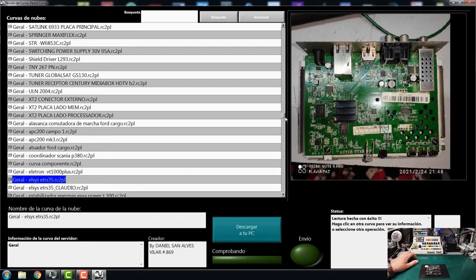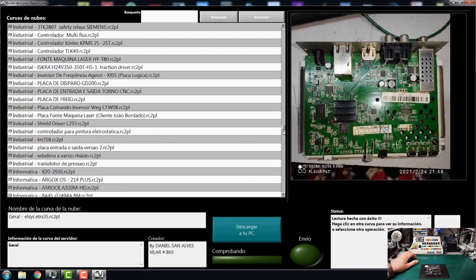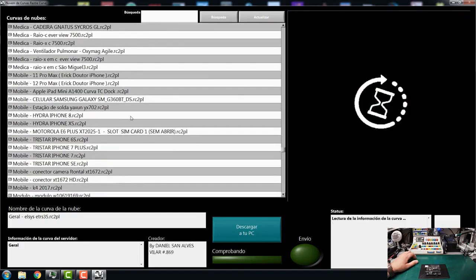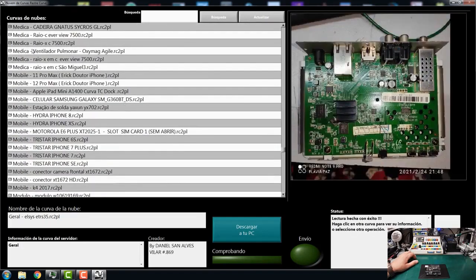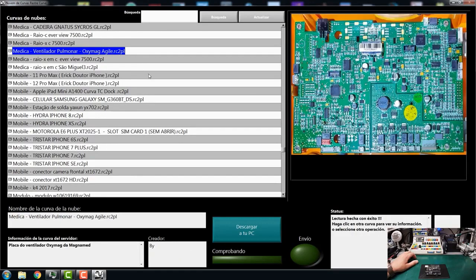Now, later, let's see. We are going to go down. We continue to generate the main board. In computer science, in medicine, here we have a pulmonary ventilator. That comes under the medical instruments.